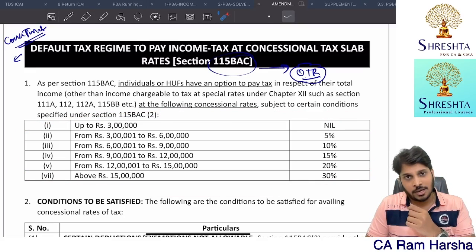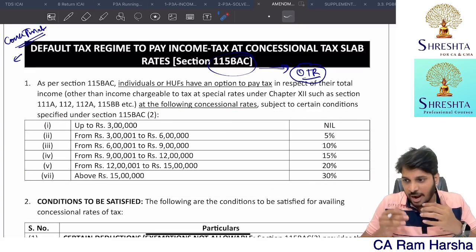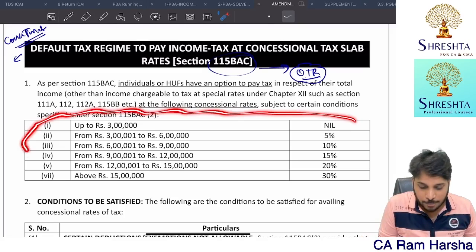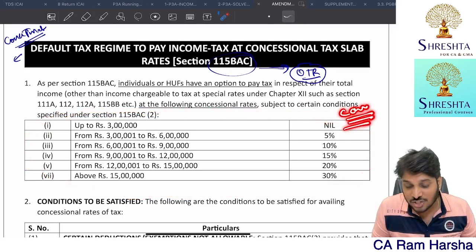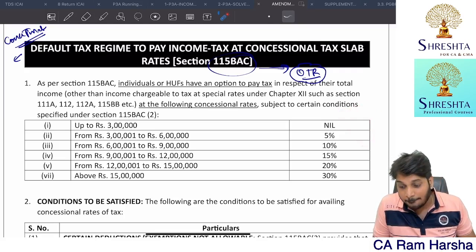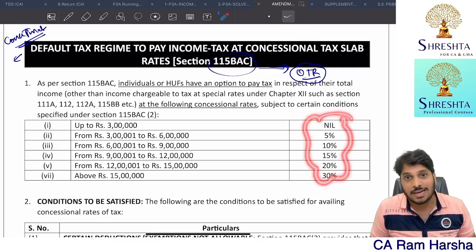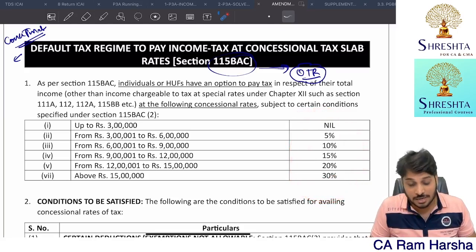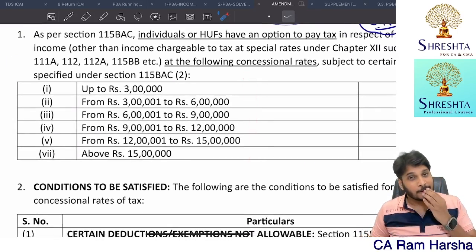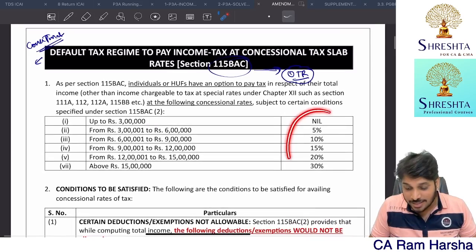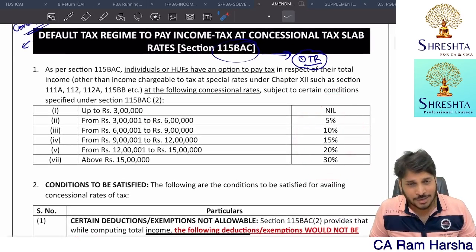By default, when you are filing the IT return, you are going to use the concessional income tax rates. It's a concession. They are giving tax concession by reducing the rates of income tax, by keeping multiple slabs.